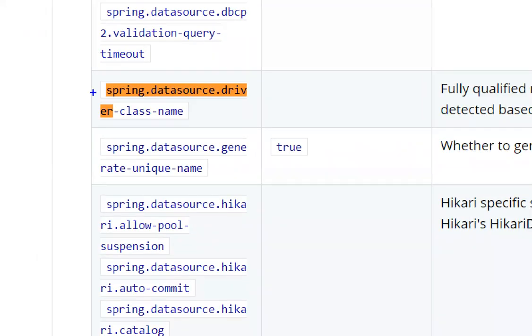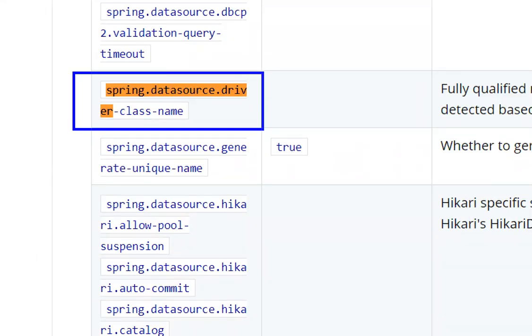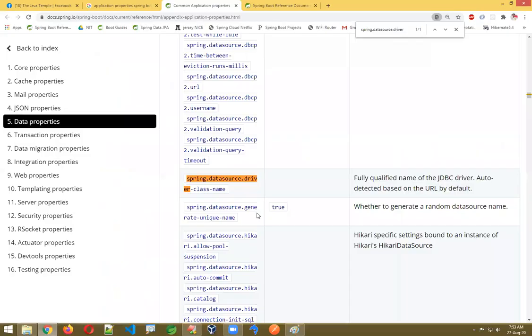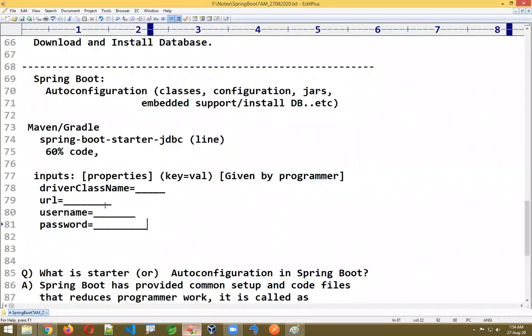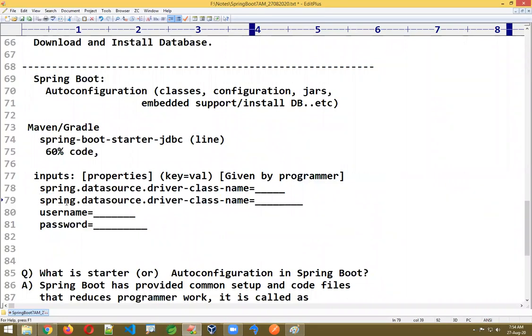Look at here, like that is a fixed key. Okay, because they wrote code, right? They gave this key name. Okay, they said I'll read only this key, like this. Okay, spring.datasource.url.